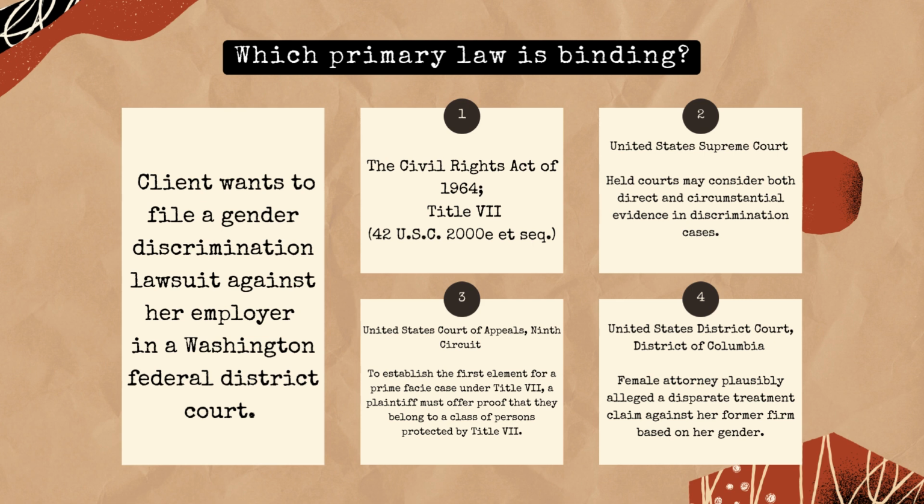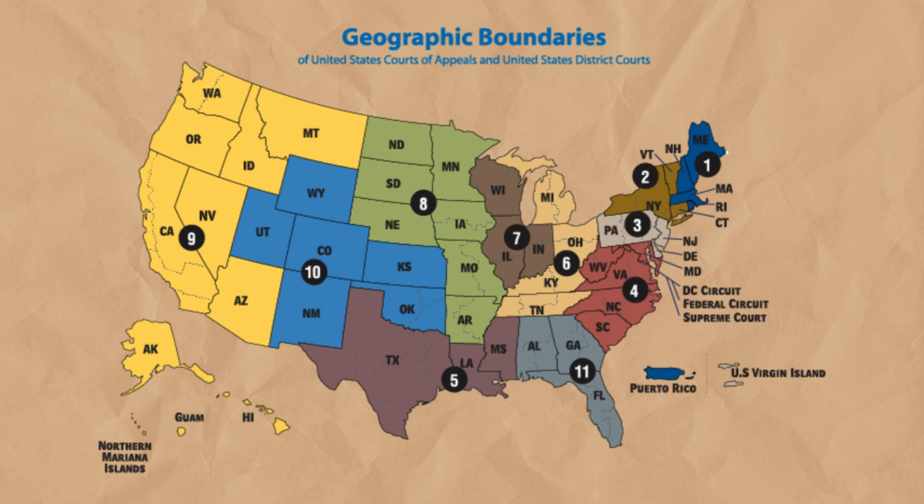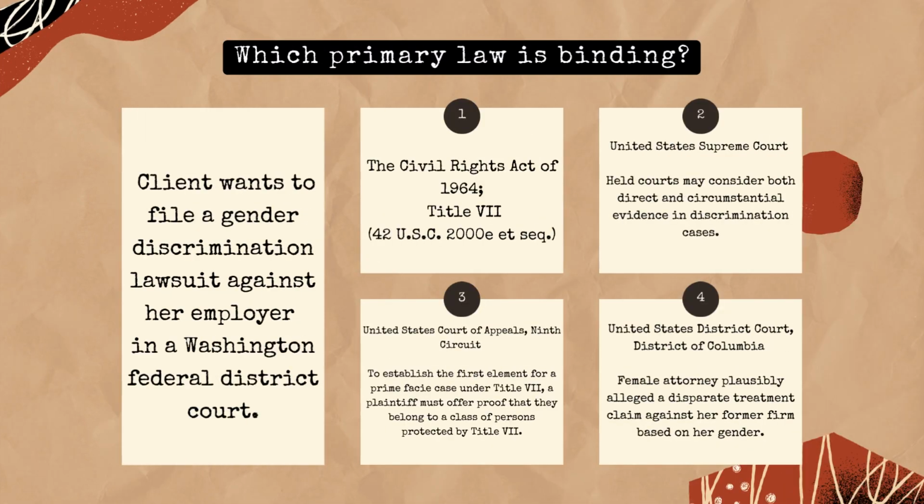The second primary law, the U.S. Supreme Court case, is also mandatory authority because it considers the same federal law issue and acts as the highest court authority in the nation. The third primary law, the case out of the Ninth Circuit Court of Appeals, is only mandatory if the Ninth Circuit is the appeals court that governs the geographic region where you initiated your claim in district court. Going back to this geographic boundaries map, we can see Washington is included in the Ninth Circuit's geographic boundaries. And as a result, that Ninth Circuit case provides mandatory or binding authority on your client's claim.